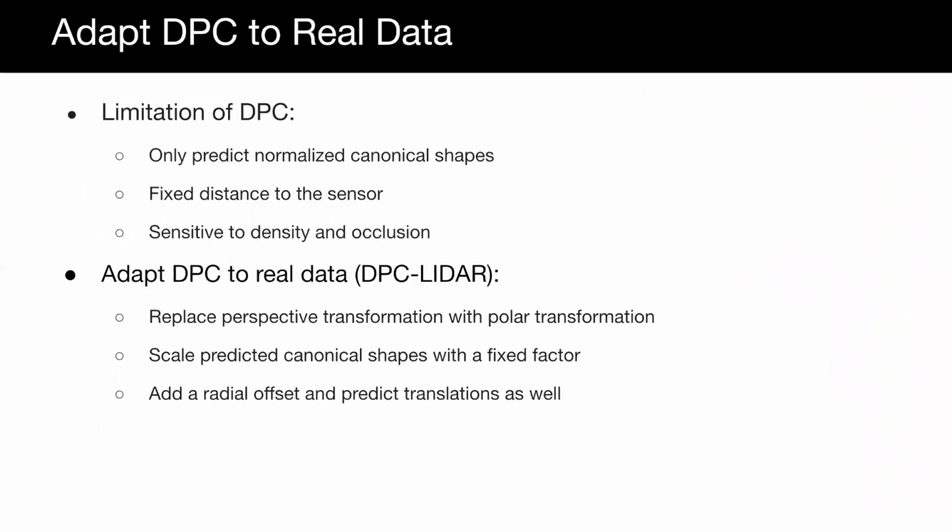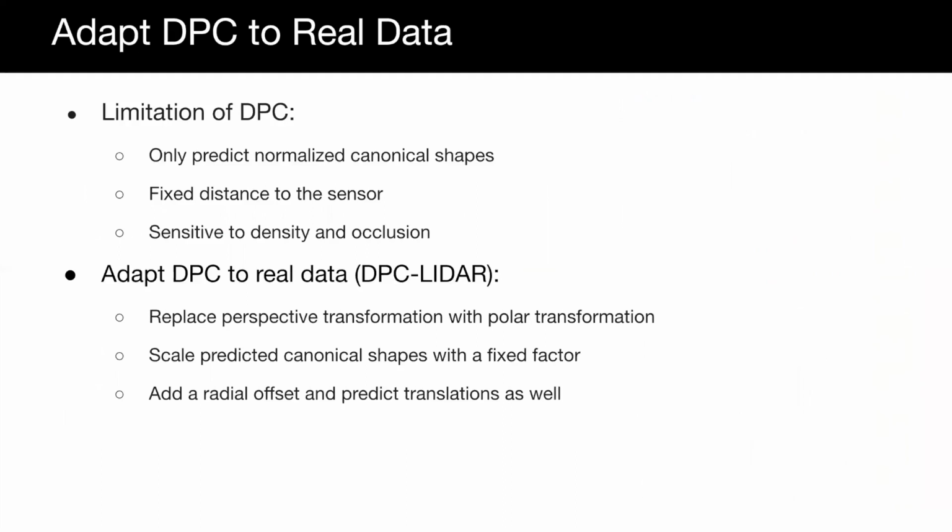DPC has several limitations when applied to real data. For example, it is assumed that canonical shapes are normalized into a unit cube, and the camera distance to the object is fixed. Thus, we adapt DPC to DPC-LiDAR with several modifications. First, we replace perspective transformation with polar transformation.